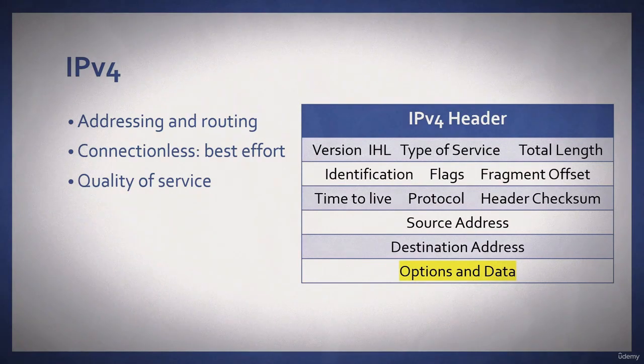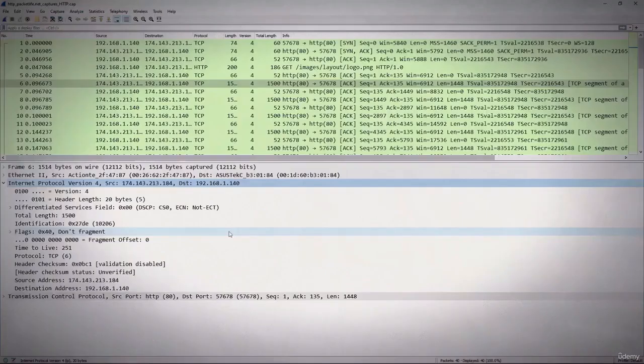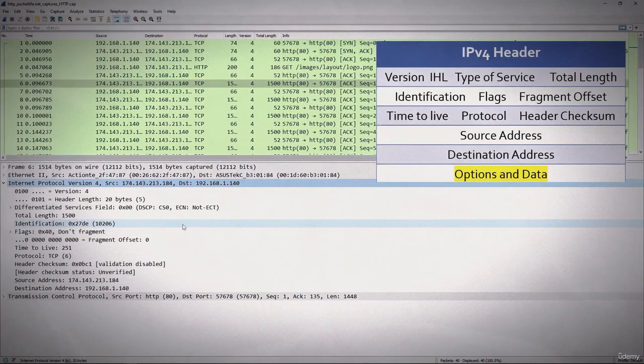Here's your IP version 4 header, and as you can see, we have several fields, and at the bottom, options and data. Let's take a look at an IP header. I am in Wireshark and I have expanded one of the frames, and we will take a look at that header. And on the right hand side, you can follow along.